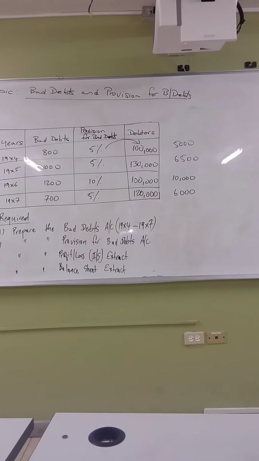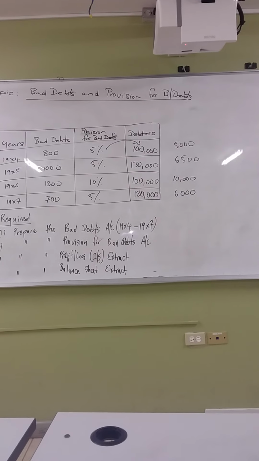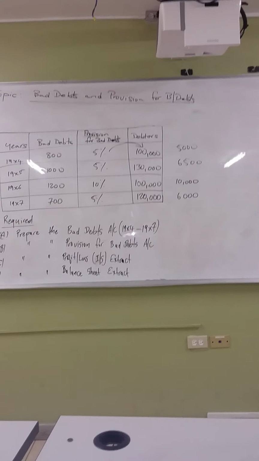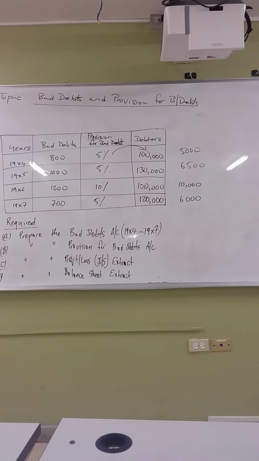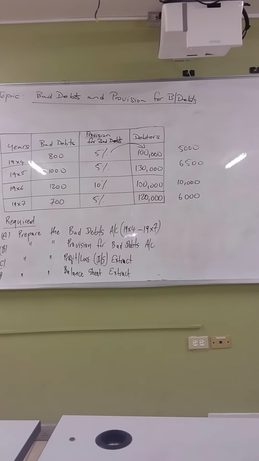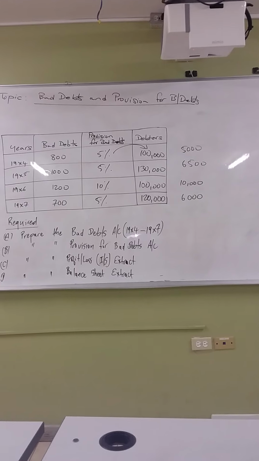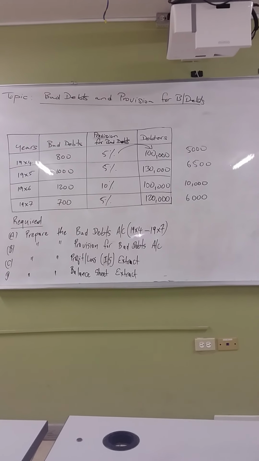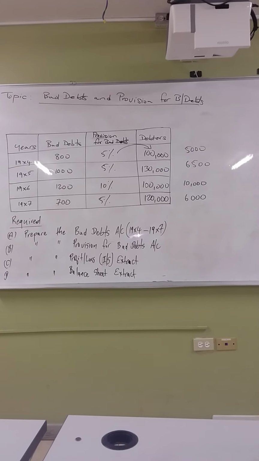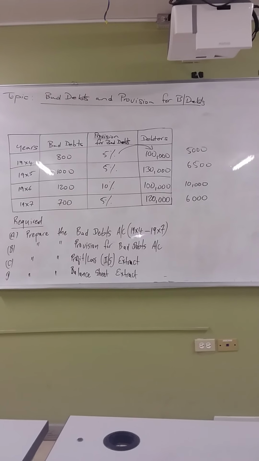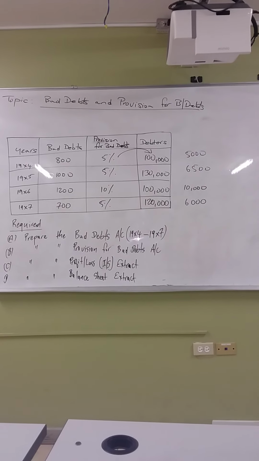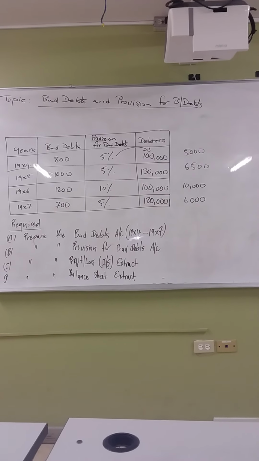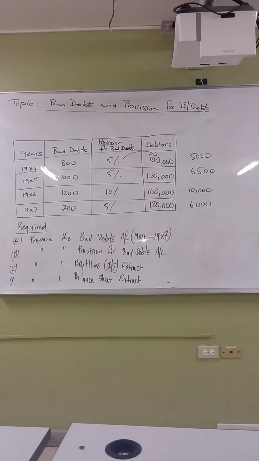The third column speaks to our provision for bad debts. The provision for bad debts in 1994 was 5%. For 1995, it was 5%. For 1996, it was 10%, and for 1997, it was 5%. So that is the estimated portion of your debtors that you don't believe you'll be able to collect for those respective years. Now let us look at the debtors in 1994.